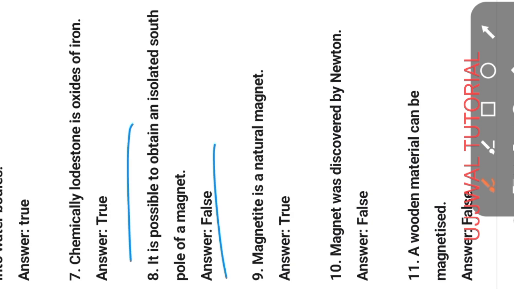Question number 9. Magnetite is a natural magnet. This statement is true. Question number 10. Magnet was discovered by Newton. Always false. Next question. Question number 11. A wooden material can be magnetized. This statement is false. Always iron, nickel, cobalt materials can be magnetized.